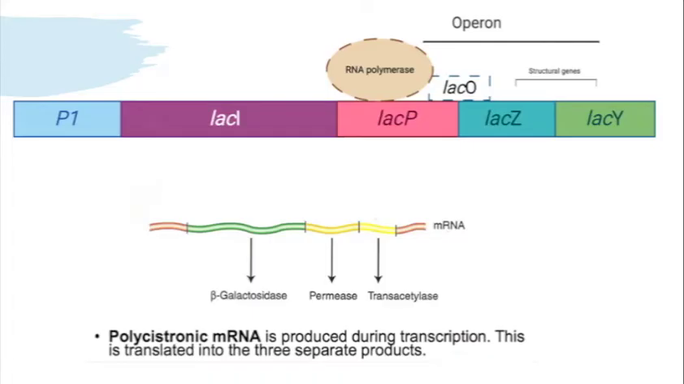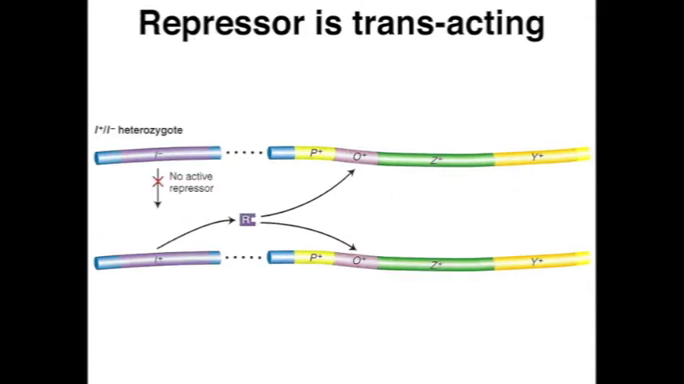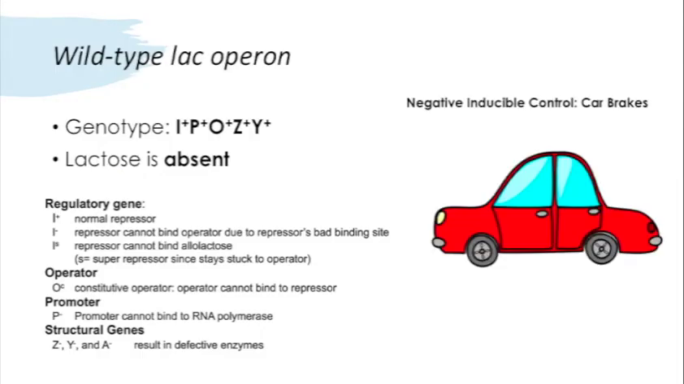One last thing to note is that polycistronic RNA is produced during transcription, and that while P and O are regulatory regions and only affect the genes that they are sitting next to, they act in cis. I codes for a diffusible regulatory protein, and it can affect both chromosomes, or it can act in trans in a partial diploid. Let's go over the mechanism in a wild-type Lac Operon in the absence of lactose.